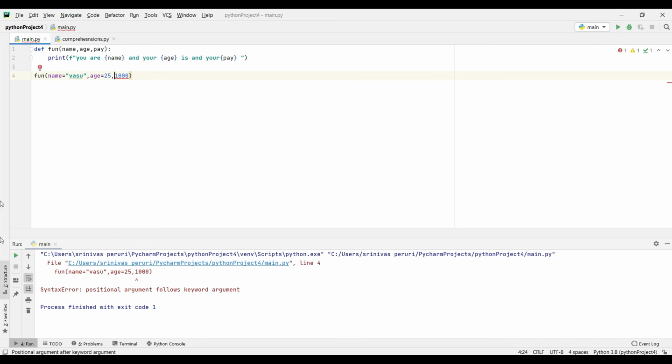From this video, I can conclude that positional arguments take first priority and keyword arguments take second priority. You should specify the positional arguments first, and only then the keyword arguments. From this, you can conclude that positional arguments play a major role, and after that, keyword arguments. I hope this is very clear.